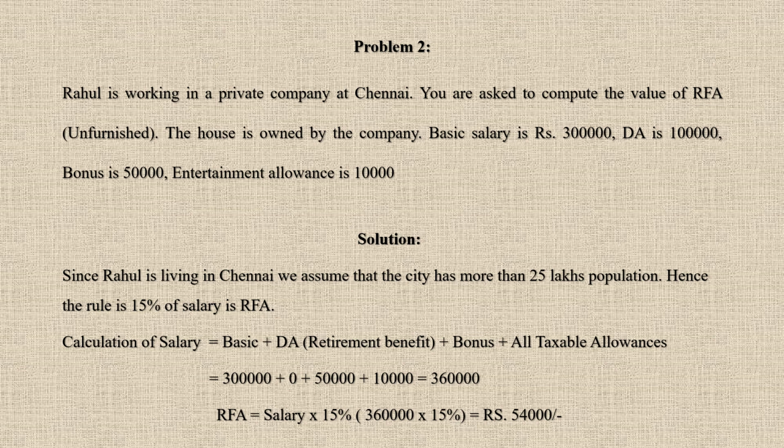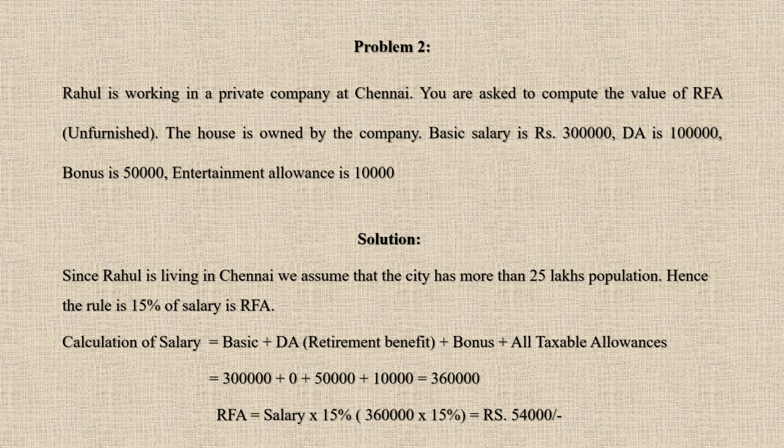So you have basic, which is 3 lakhs. DA is just given to you. They have not specified as retirement benefit, so you need not take it. Bonus is given as 50,000 and entertainment allowance is also taxable allowance. So all taxable allowance has to be included. So 10,000 also you have to take. So if you add all that, you get 3,60,000 as the salary for computing RFA.